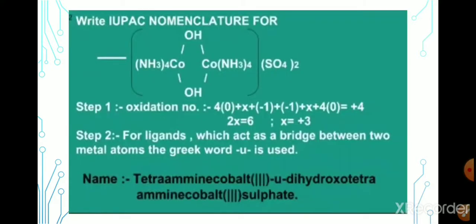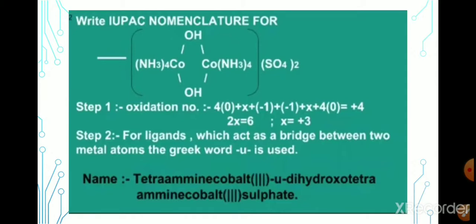We can see the example here. Which is the bridging ligand here? There are two OH groups. They act as bridging ligands because each OH group is simultaneously bonded to two cobalt ions. Ammonia is a normal ligand and OH is a bridging ligand. While writing the IUPAC name of these compounds, we have to calculate the oxidation state of cobalt, that is important. Then how to calculate the oxidation state of the central metal ion in the bridging coordination compound?